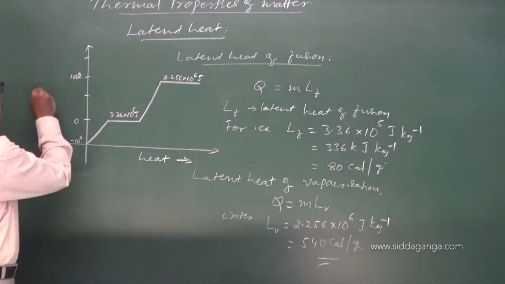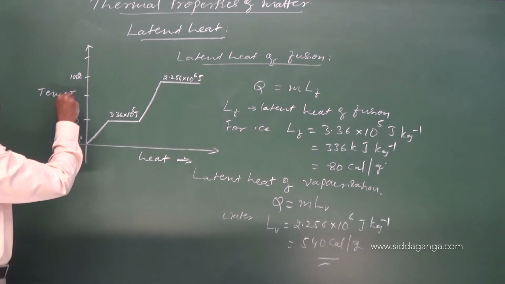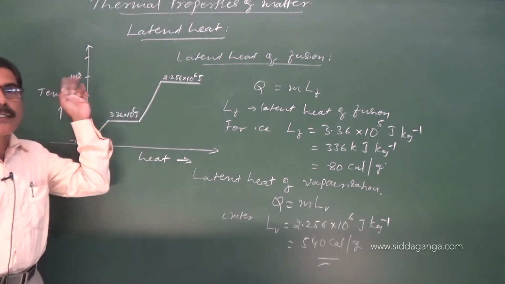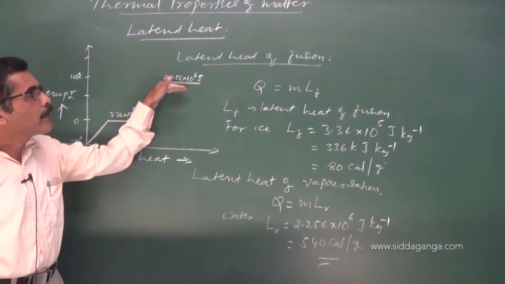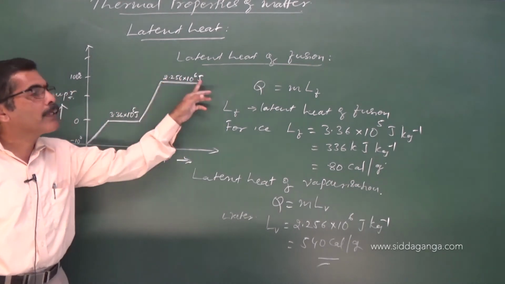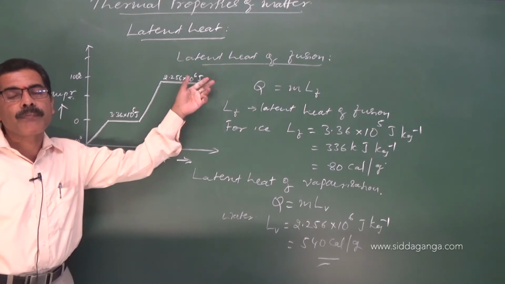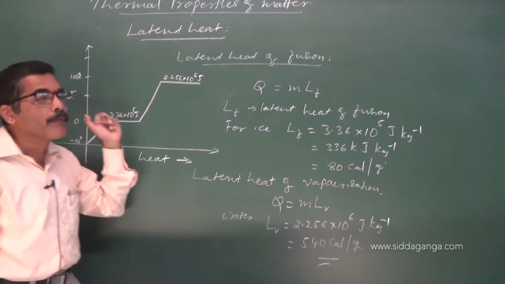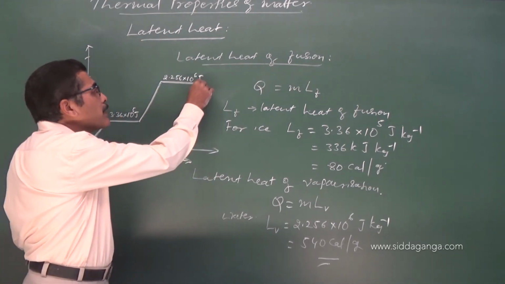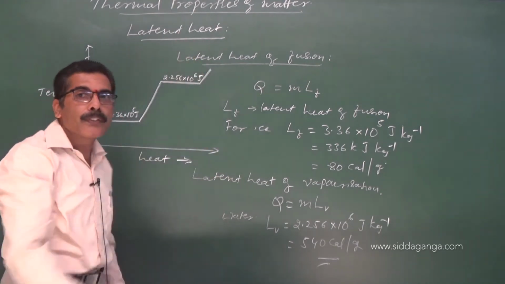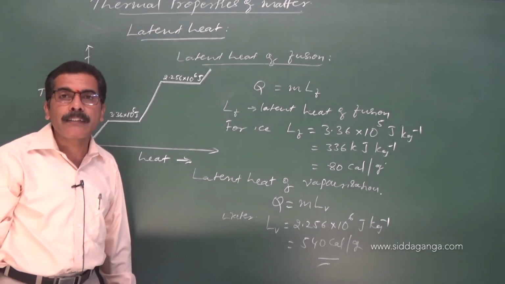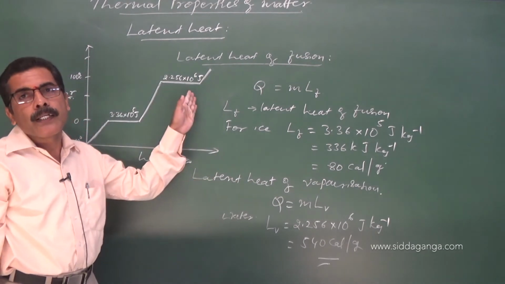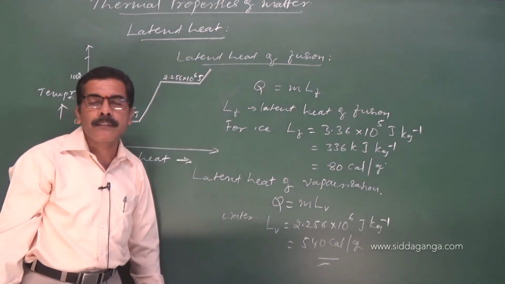Here the temperature is at 100 degrees Celsius. Whatever heat you have supplied, the temperature remains constant. This much heat is being utilized by it, and the temperature remains constant. On further supplying the heat, the steam temperature increases.